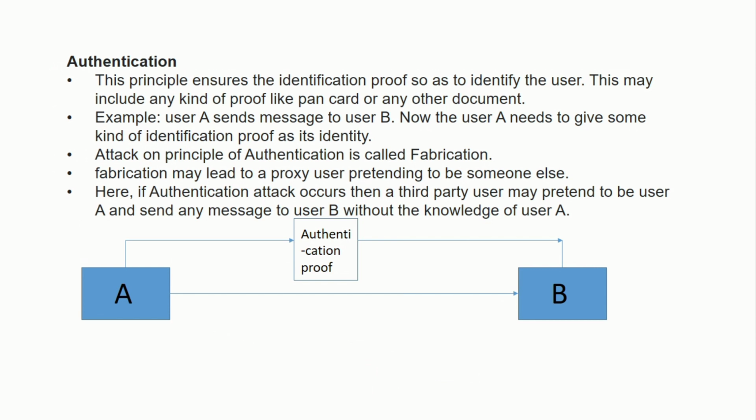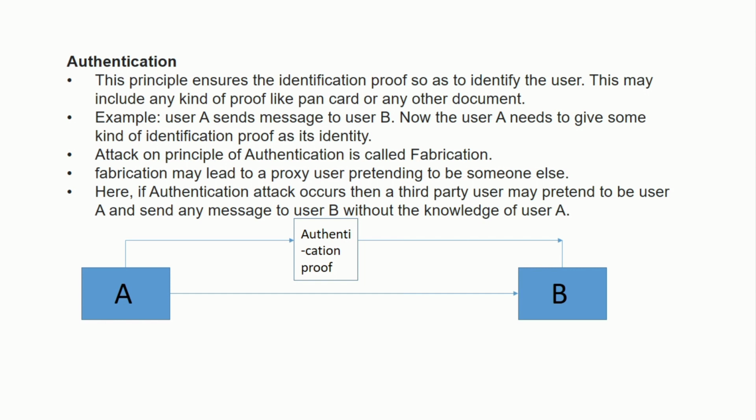So authentication is basically a documental proof. Your PAN card or any other proof that shows your identity is known as authentication proof. So authentication basically means you have to give a proof of yourself that you are the sender of the message. This is the principle of authentication.